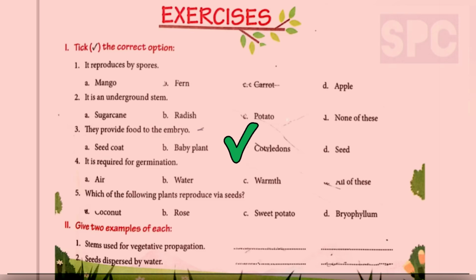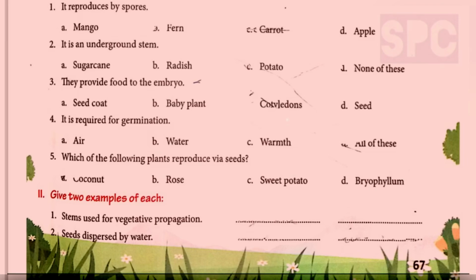Fourth, it is required for germination. The options are air, water, warmth, all of these. So students, out of these four options, we will take option number D, all of these. Part 5, which of the following plants reproduce via seeds? The options are coconut, rose, sweet potato, bryophyllum. So students, out of these four options, coconut is the plant which reproduces through seeds. Let's move on to question number 2.